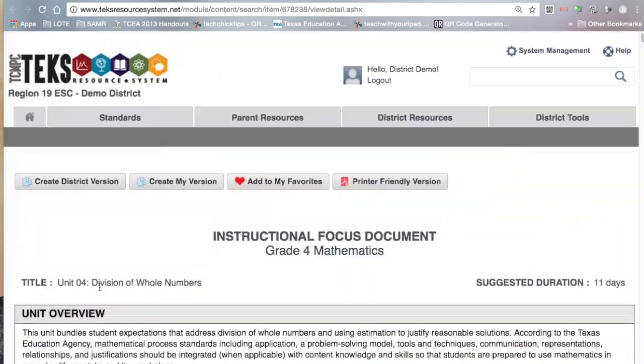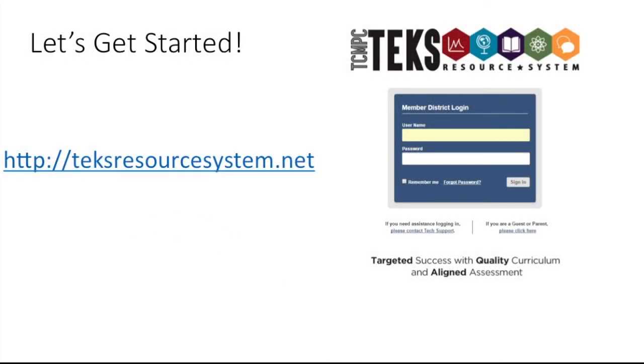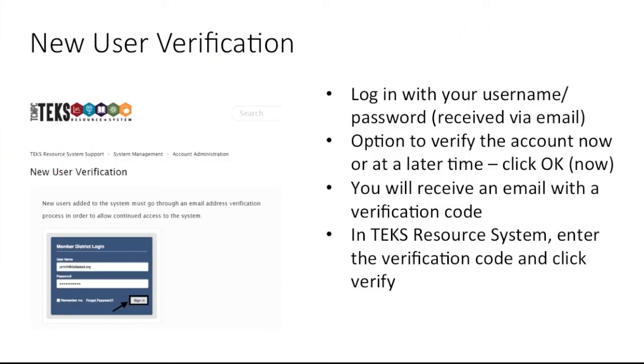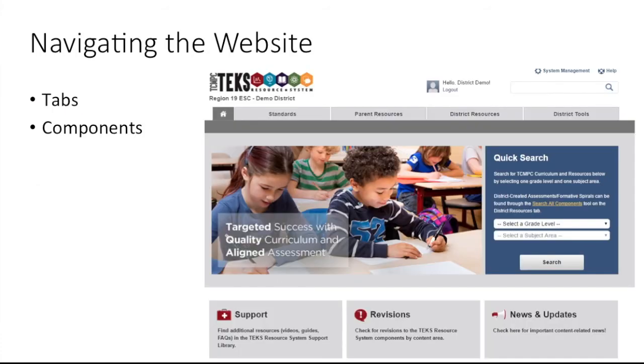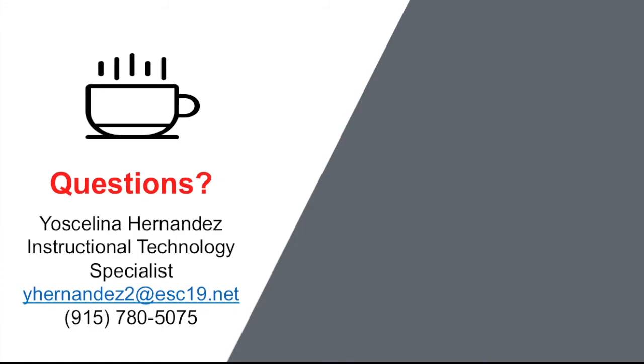All right, well, that is the end of our navigation basics 101 video. If you have any questions, please don't hesitate to contact us. You'll always have that information when you're looking at the support videos that I mentioned at the beginning. But if you have any other questions, feel free to contact us.